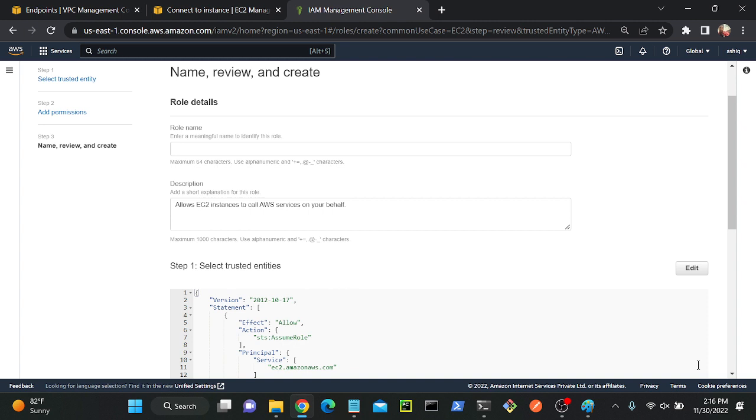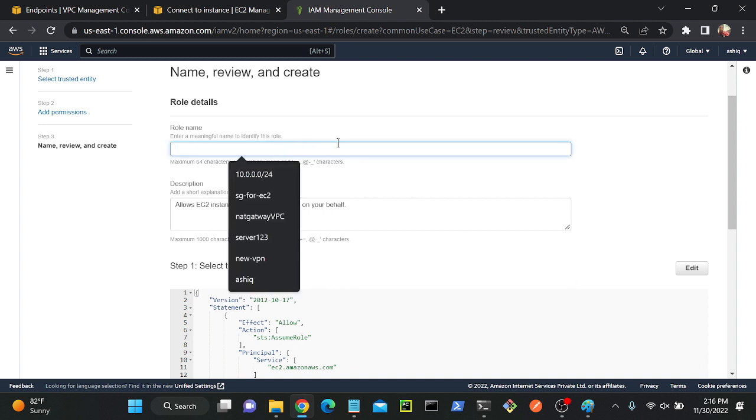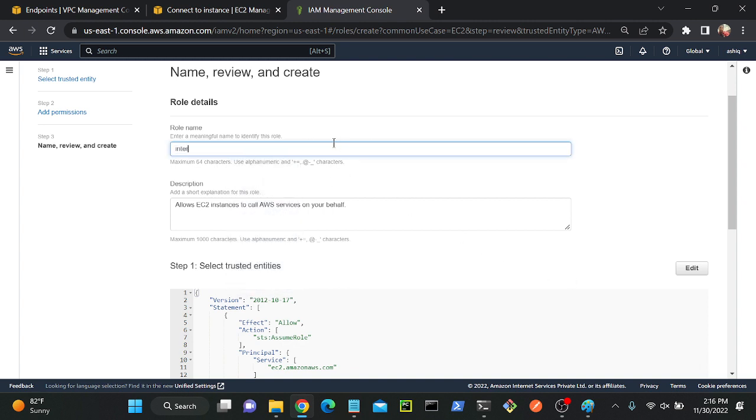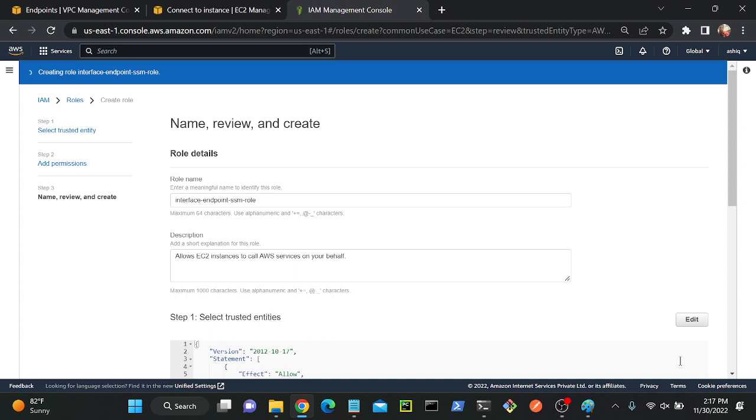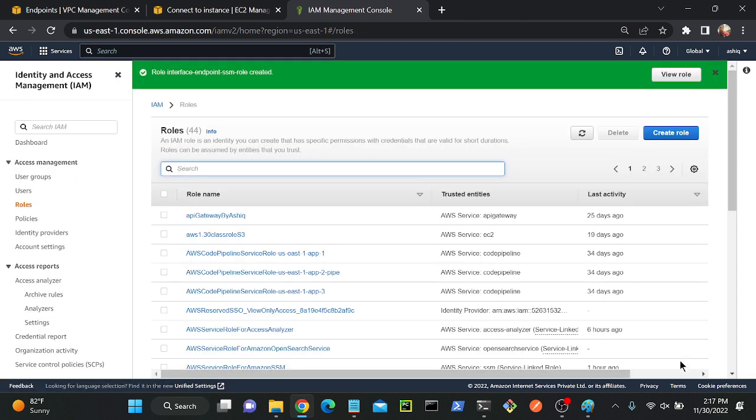Next. So I will create a role name. For example, interface endpoint SSM role. That's enough. Come down, then create a role. So the first step is we need to create a role. What role? SSM managed instance core. So whenever you want to communicate with any other service, permission is mandatory. If you don't have a permission, you cannot access. Okay, so successfully created a role.